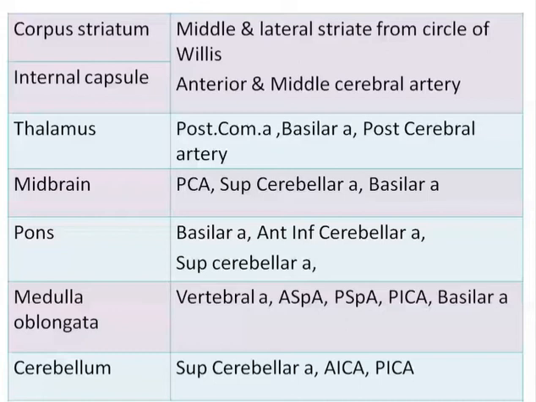The medulla oblongata is supplied by the vertebral artery, anterior spinal artery, posterior spinal artery, posterior inferior cerebellar artery, and the basilar artery. The cerebellum is supplied by the superior cerebellar artery, anterior inferior cerebellar artery, and the posterior inferior cerebellar artery. These are the arteries specific to the brain. If there is any pathology or lesion in a particular artery, these areas may lack arterial and oxygen supply, leading to infarction, and the symptoms related to the area and nerve involved can be seen or explained by the patient.